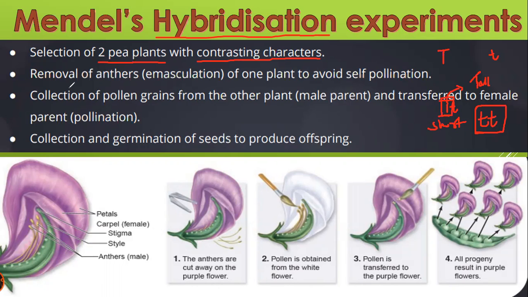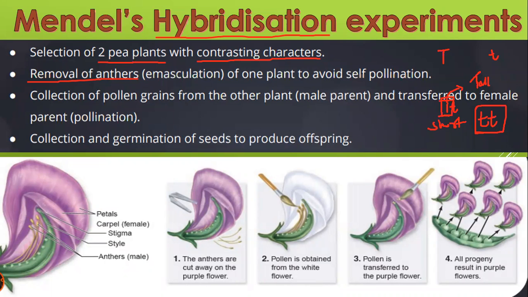Then what? Then he found that the plants were bisexual. That is, both male and female reproductive systems were present on the same plant. He just removed the anthers. Guys, what are anthers? Anybody tell me fast? I have to say an important thing to you before the class ends.